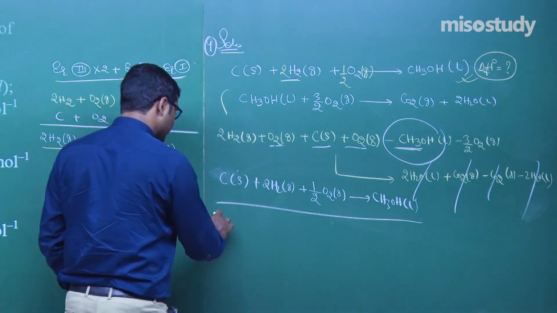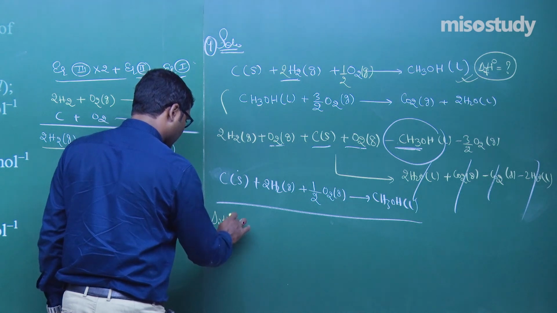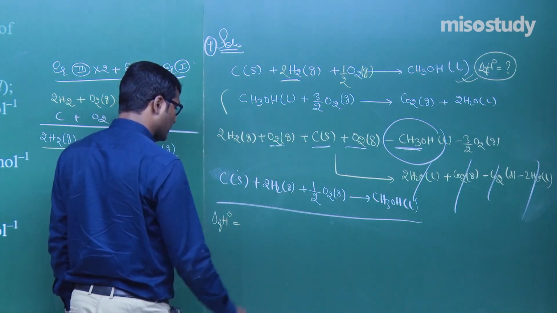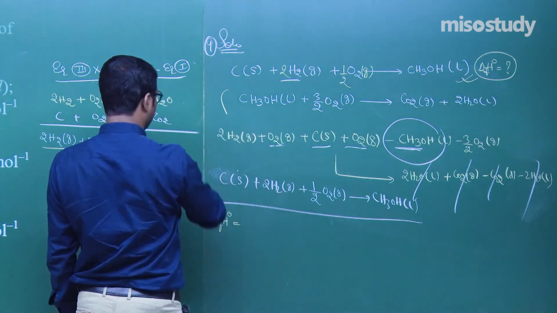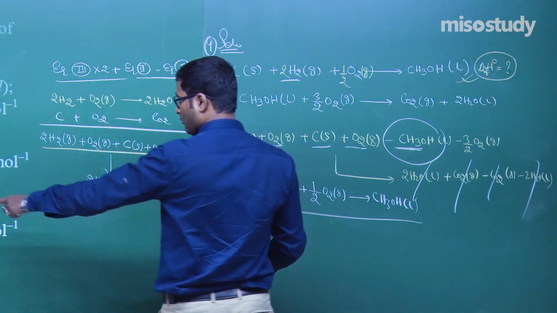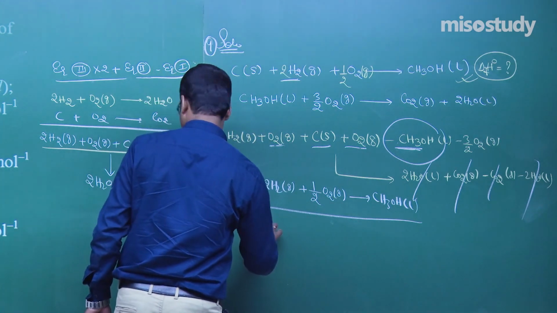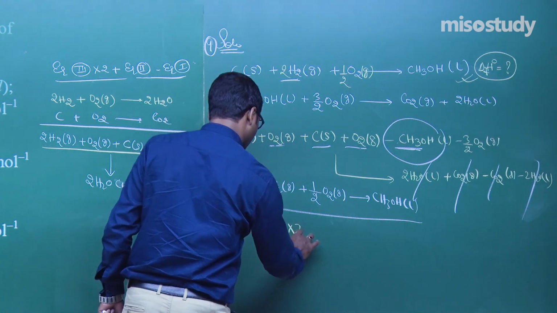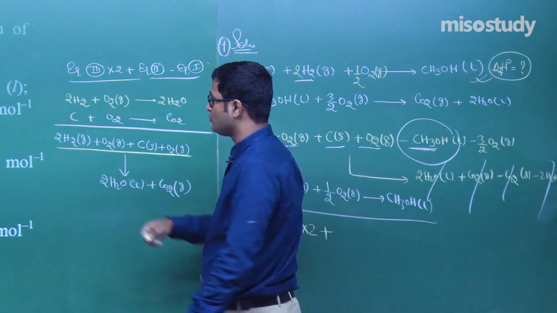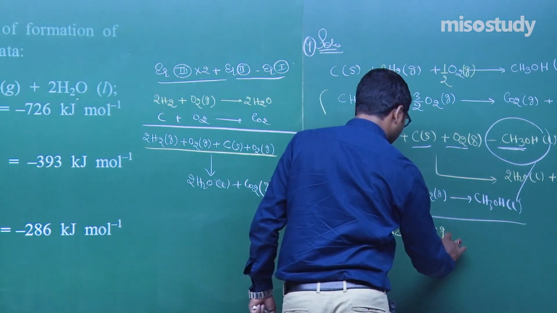So we can easily say delta H formation of CH3OH will be equal to equation 3 multiplied by 2. So what is the formation? That is minus 286 multiplied by 2 plus equation 2, that is minus 393.